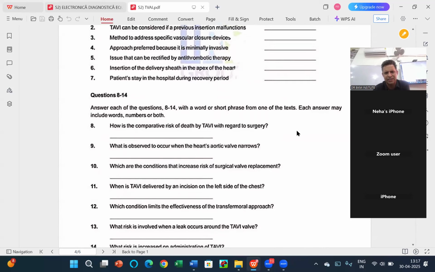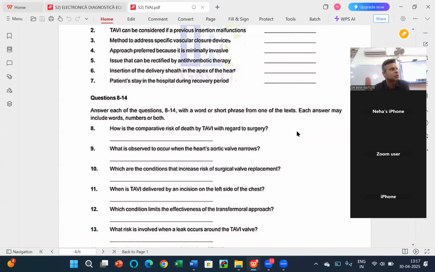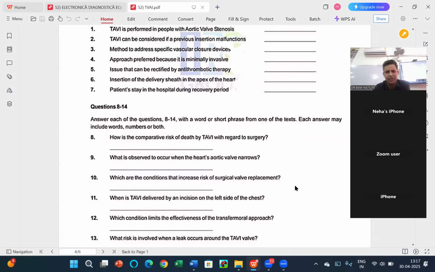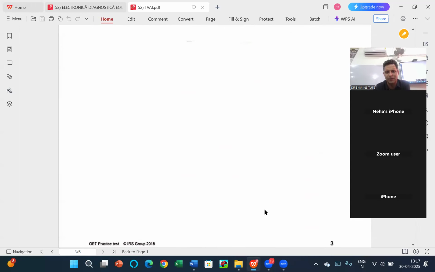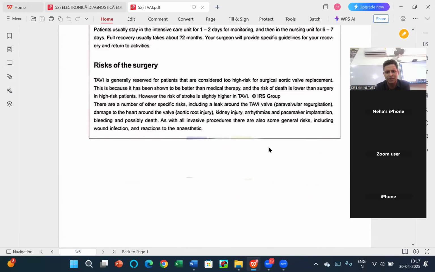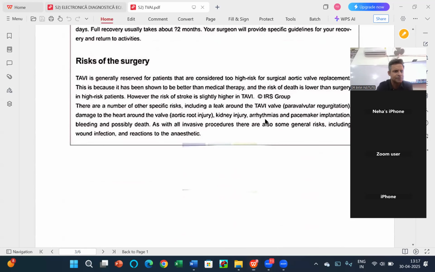In conditions increased, or C paragraph also we're talking about the issues. So it can also be there. I need to find the word surgical valve replacement. That's it. Oh, surgical aortic. So this is given over here. This is the line, right? In the D paragraph. What was the question? Can you read the question for me?